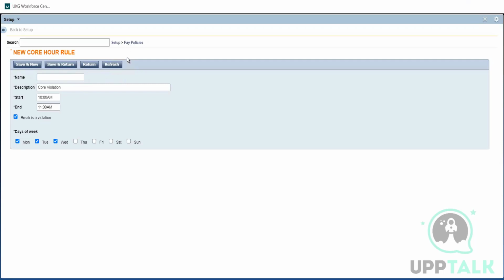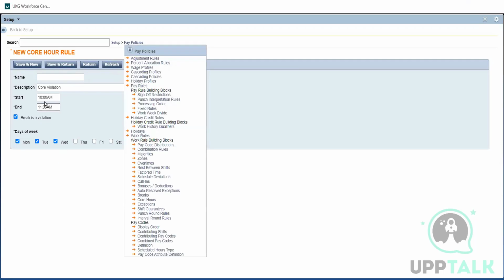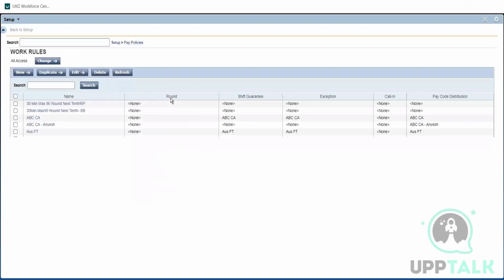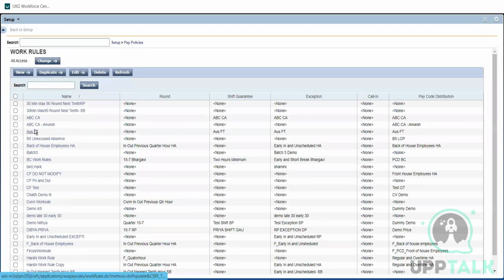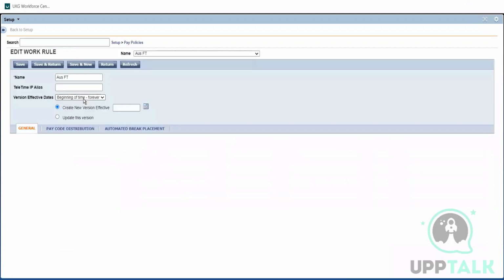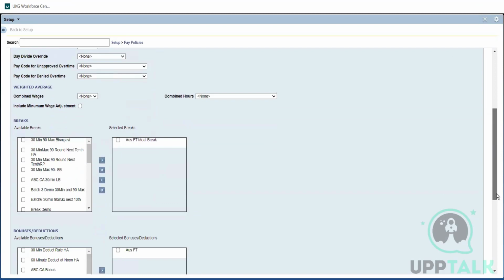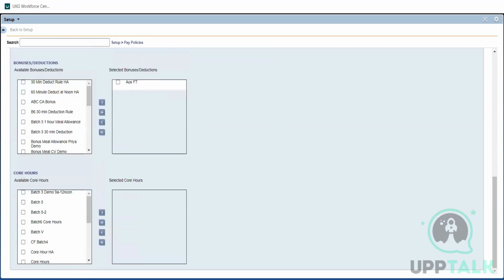We are not doing anything complicated, we just select the days and the timing and put a name to it. And when we go to the work rule, we can directly map it there, like how we mapped our pay code distributions and other things. Whatever the core violation we need to add, we can add it here. There will be an option for that. We just need to select from here which kind of core hours we need, whatever we have created. Just pull this in.